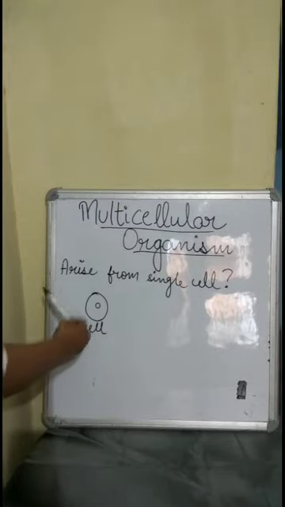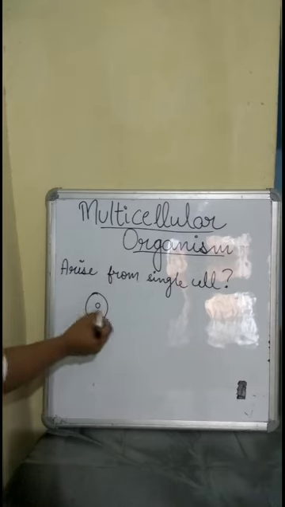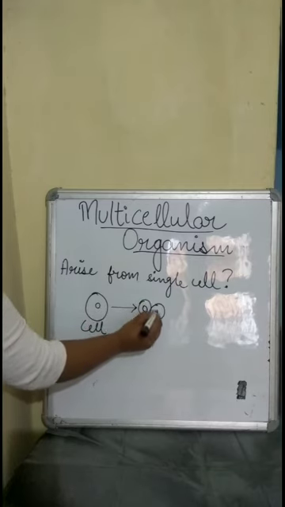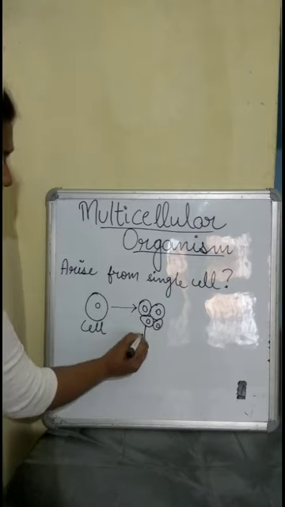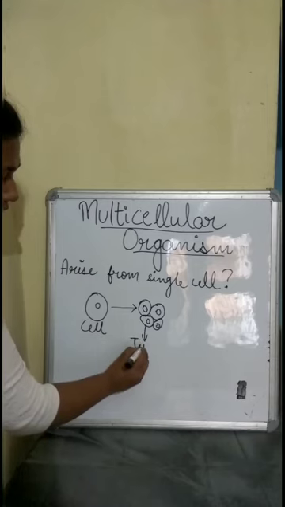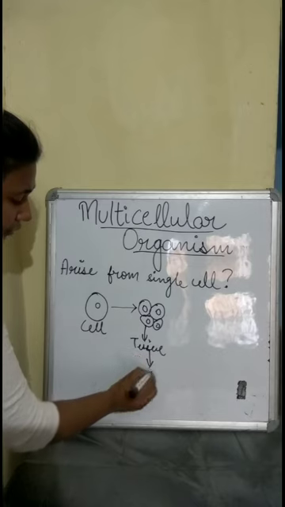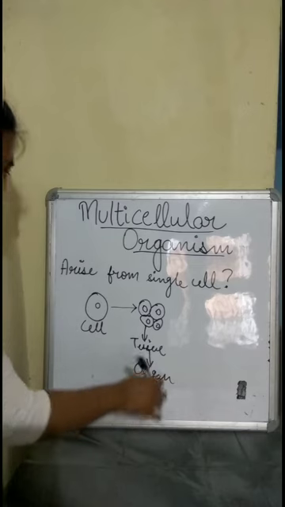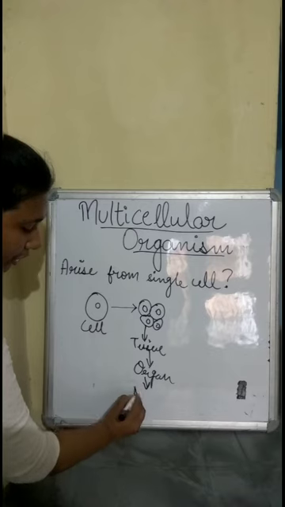Multicellular organisms. It is said that multicellular organisms arise from a single cell. But how? So the cell divides to produce cells of its own kind, and now these cells come together to form the tissue, and this tissue further forms the organ, and various organs come together to form the multicellular organism.